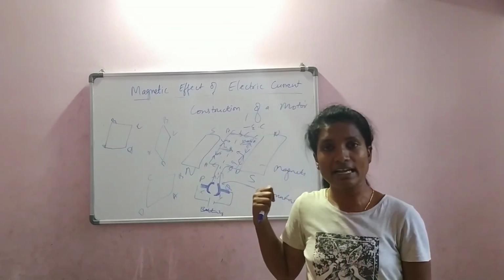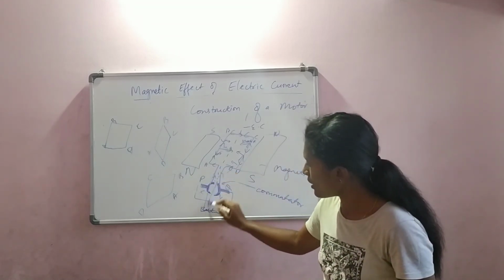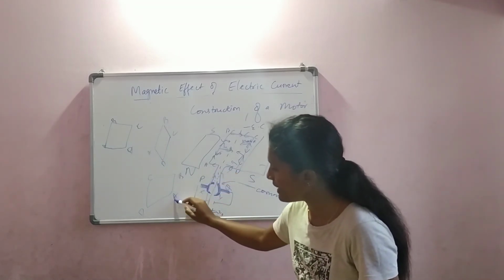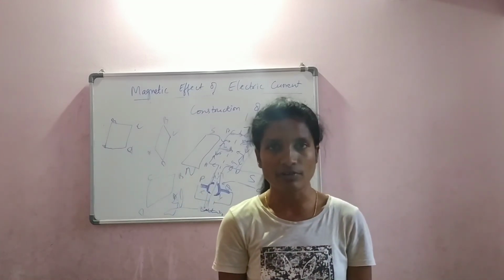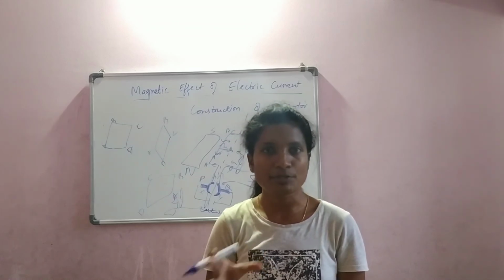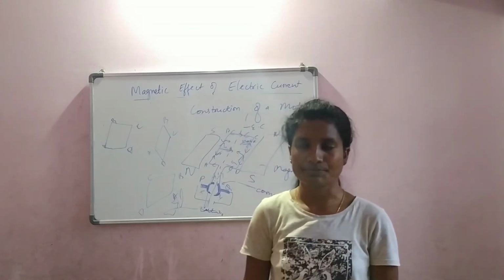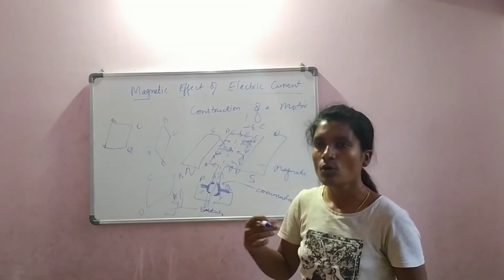So did you get that? Because of that coil rotation, you can connect this coil to any device. Let us say the blades of a mixer keep rotating and the mixer will work. Similarly, in a washing machine, the drum keeps rotating and then the work is done. So this is the mechanism of how an electric motor works.